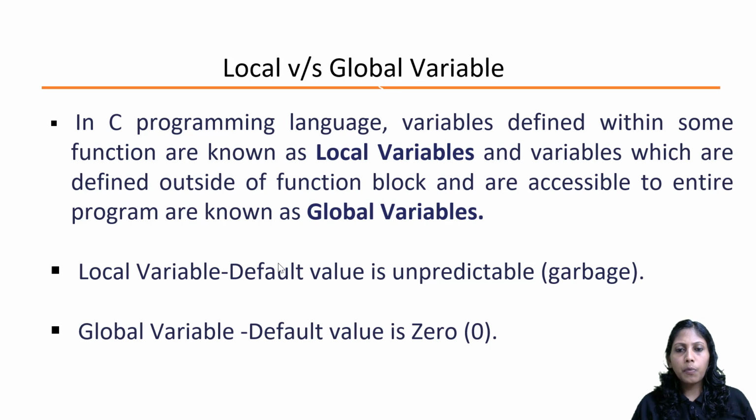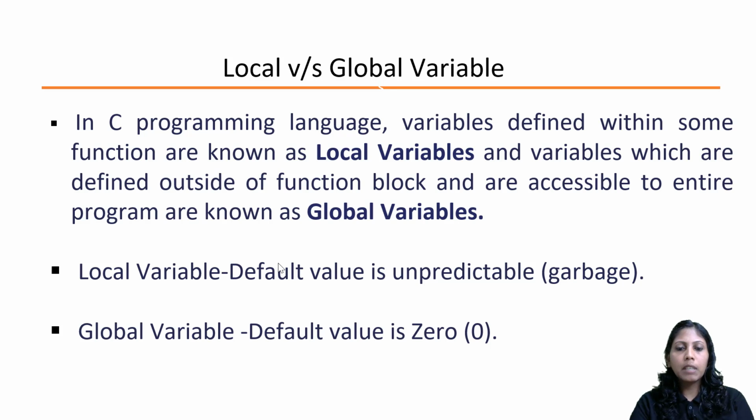Whenever you declare a variable within a function, be it the main function or any other function, that variable is known as a local variable. And the variables defined outside of the function block, which are accessible to the entire program, are known as global variables. That means outside the function, even outside the main function, it is known as a global variable.